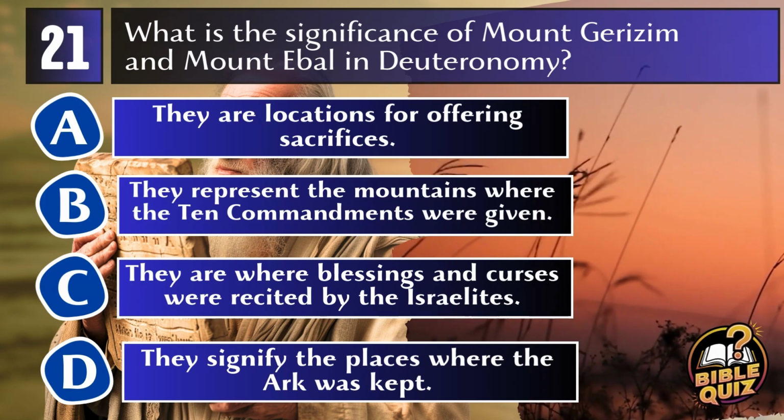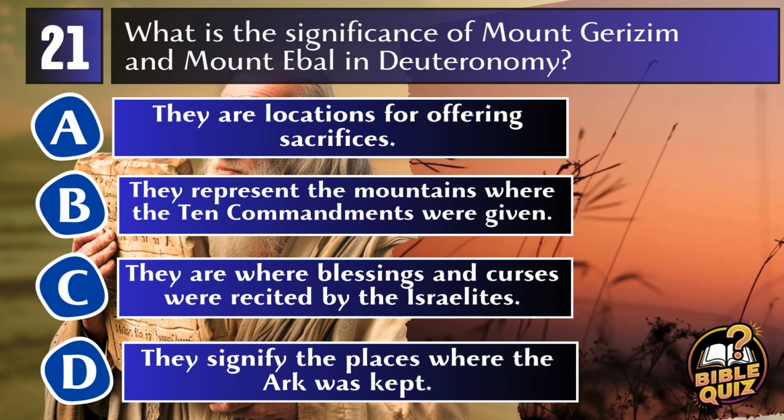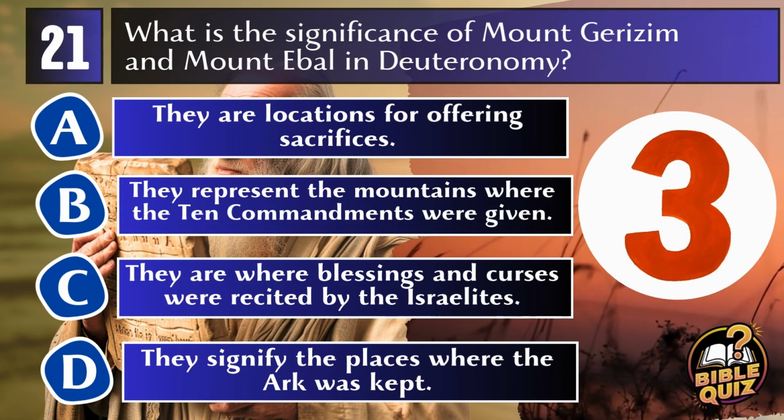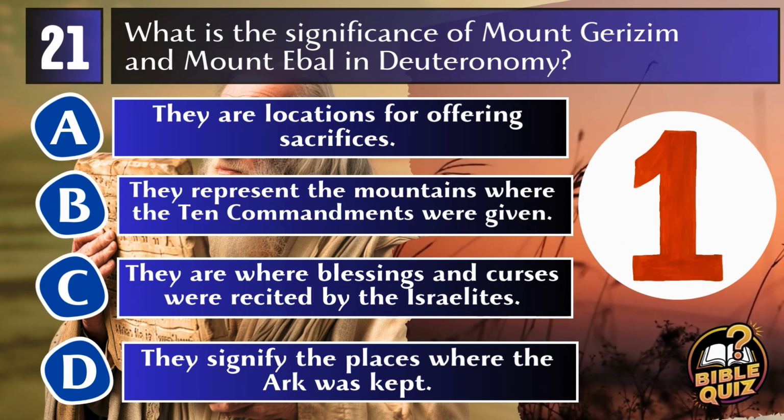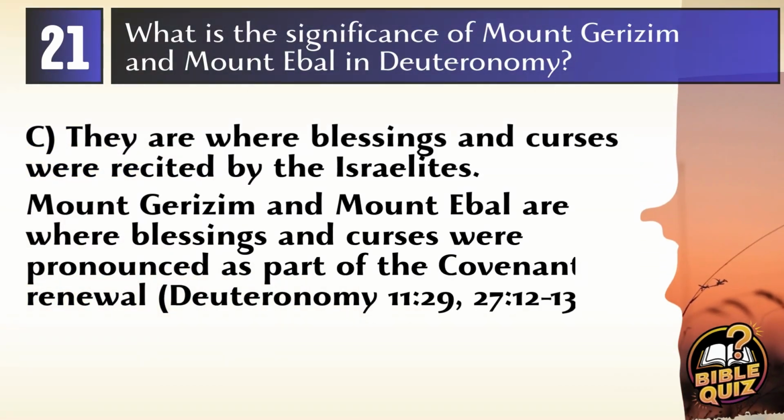D. They signify the places where the ark was kept. Answer C. They are where blessings and curses were recited by the Israelites. Mount Gerizim and Mount Ebal are significant in Deuteronomy because they are the locations where blessings and curses were pronounced by the Israelites as part of renewing the covenant. Deuteronomy 11:29,